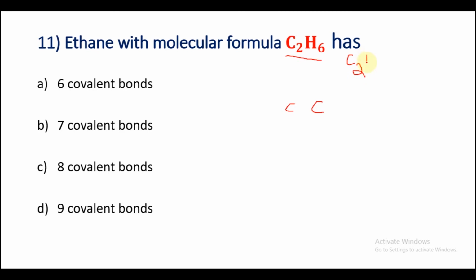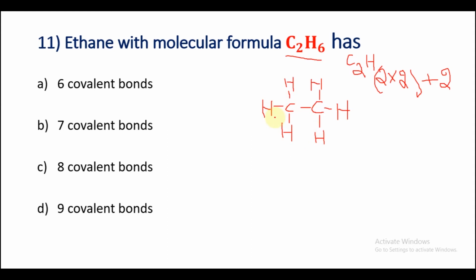C2H 2 into 2 plus 2. So it is alkane. So alkane means there is a single bond. Okay. Now let me write the hydrogens. Okay, now let us count the covalent bonds here. 1, 2, 3, 4, 5, 6 and 7. So B is the correct answer.